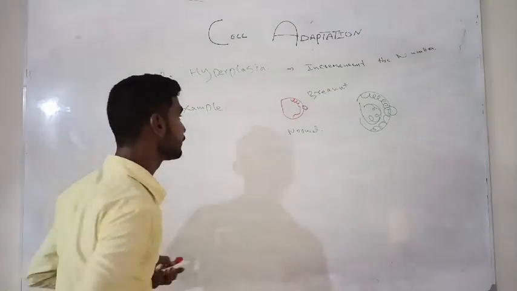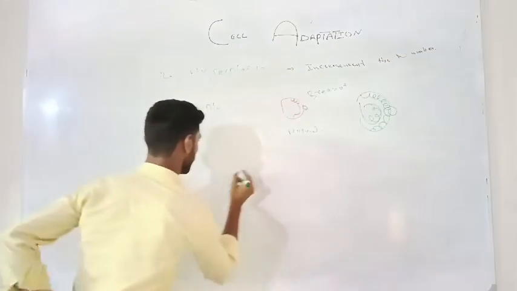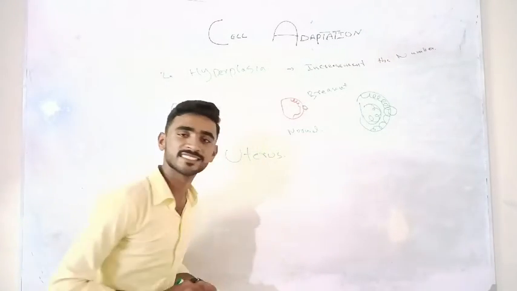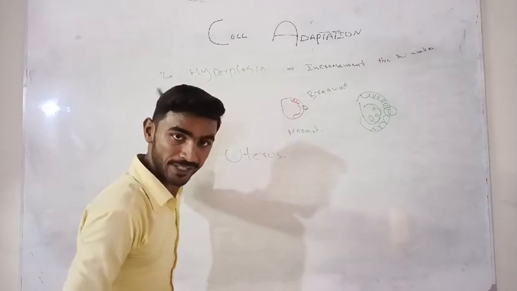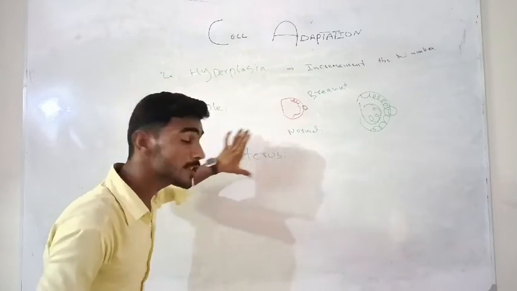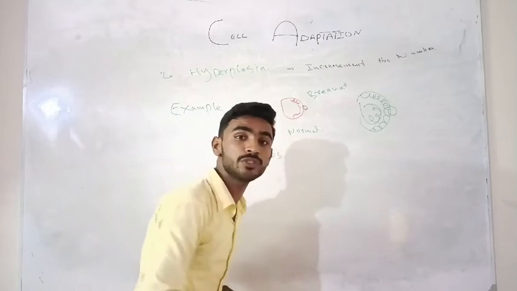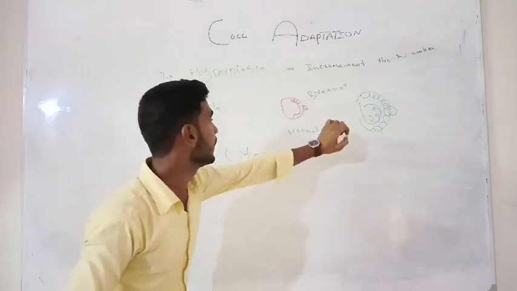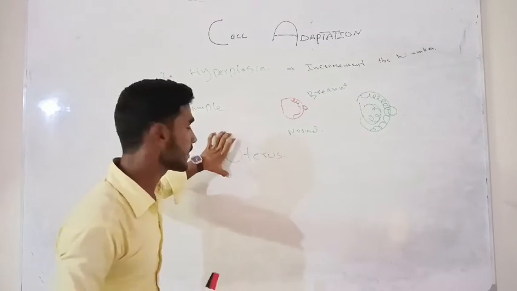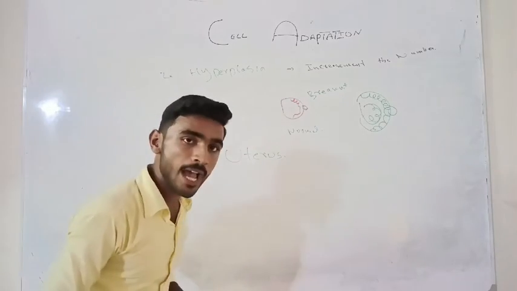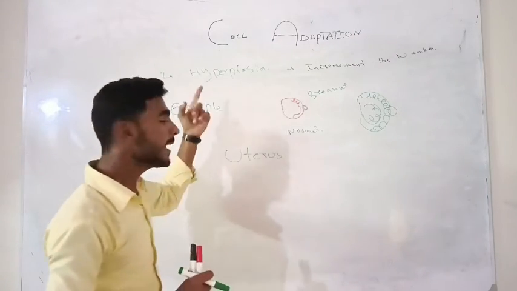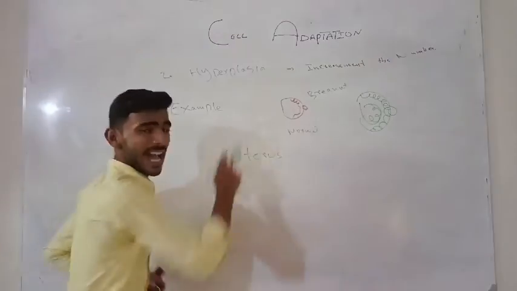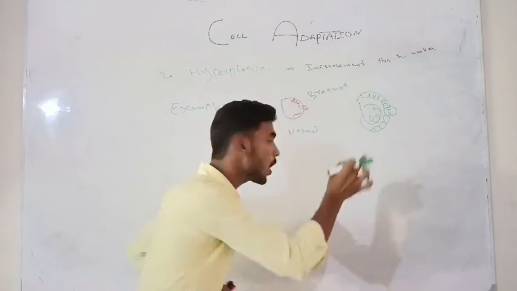We have another example, the female uterus. You know that hypertrophy will occur in the uterus, but also hyperplasia occurs in the uterus. If in exams an MCQ comes asking which type of adaptation occurs in the uterus: hyperplasia, hypertrophy, atrophy, or A and B, we say A and B, because hyperplasia and hypertrophy both occur in the uterus.